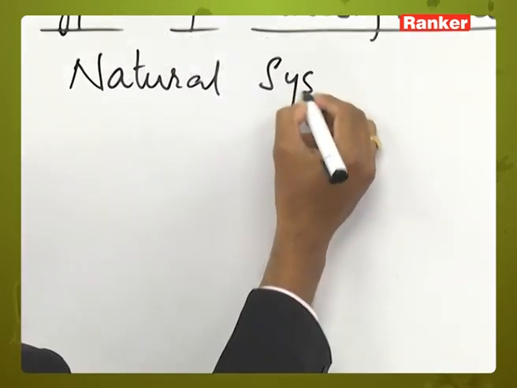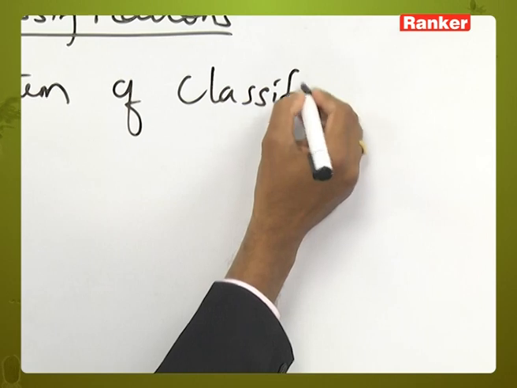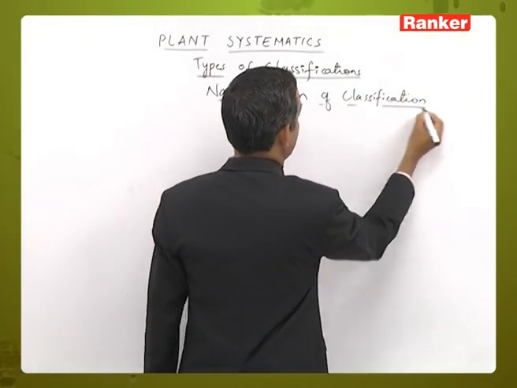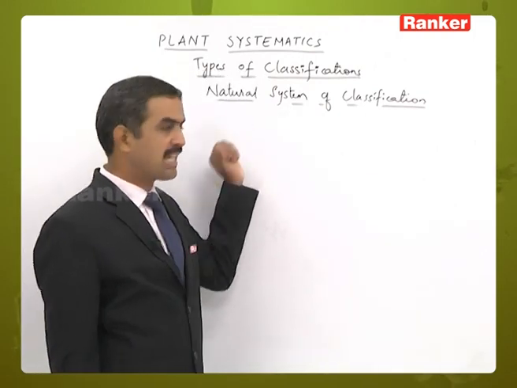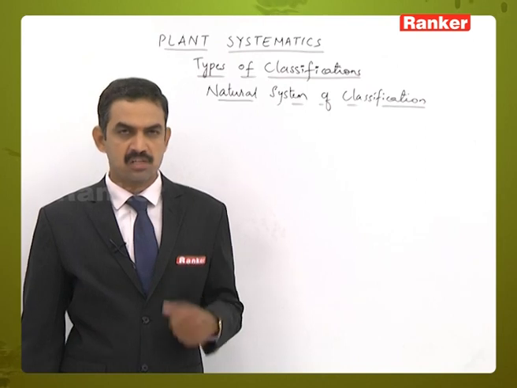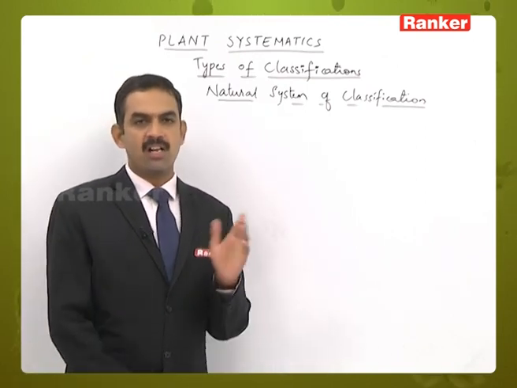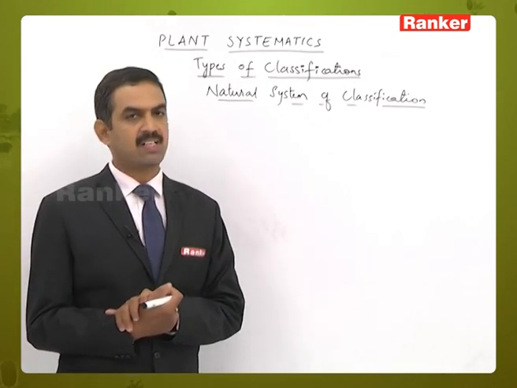Natural system of classification. Now let us see how the natural system of classification is different from the artificial system of classification. In the artificial system, we have seen that only one or a few morphological characters are considered by the scientists for classification.